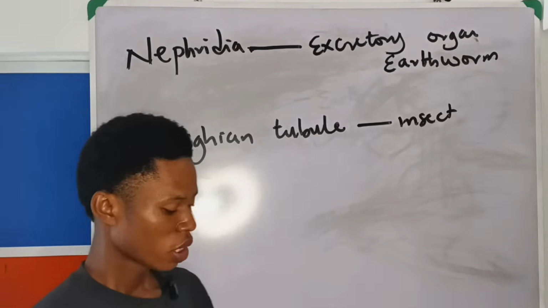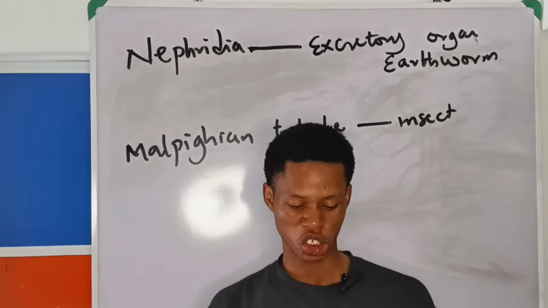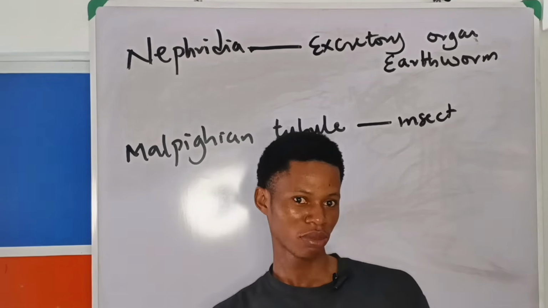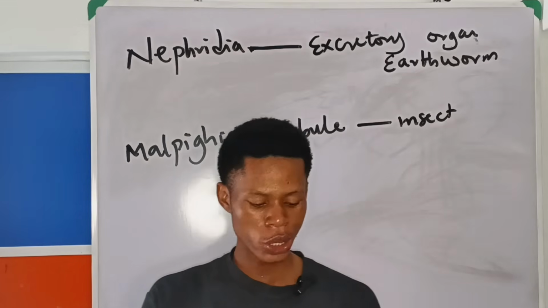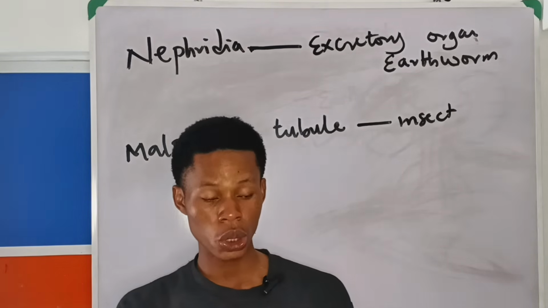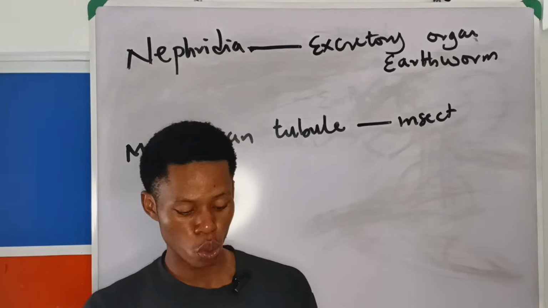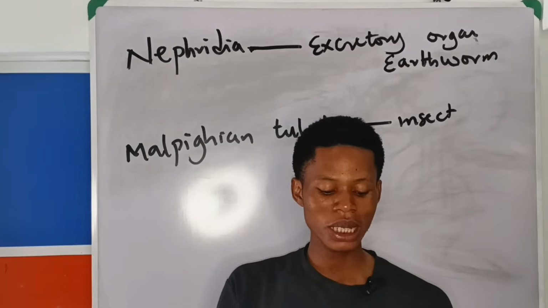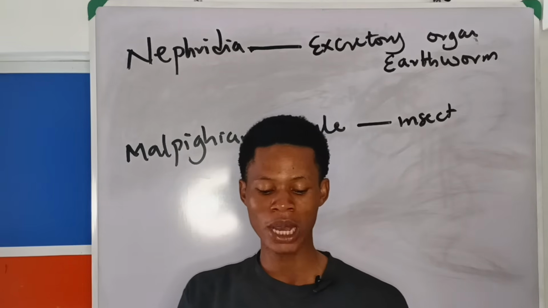All right. The next question. Flame cells are the dash. A says excretory system of worms. B says excretory and respiratory system of flatworms. C says secretory system of flatworms.